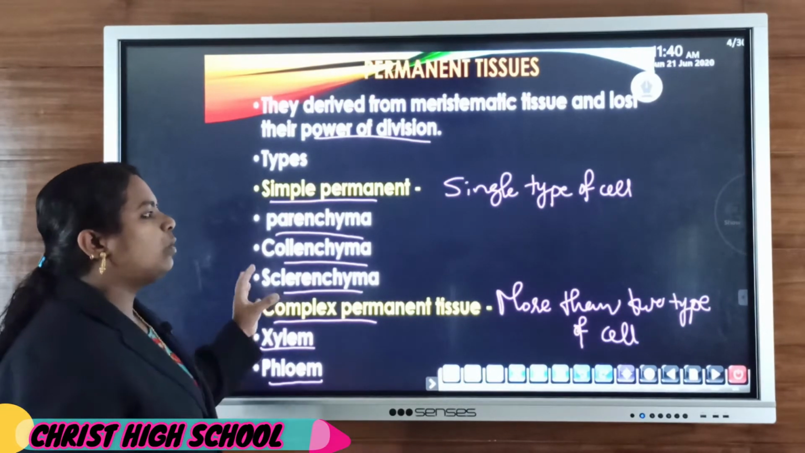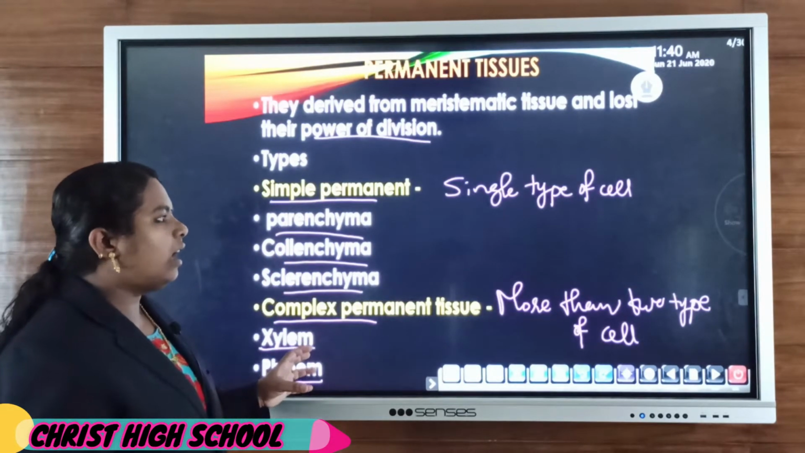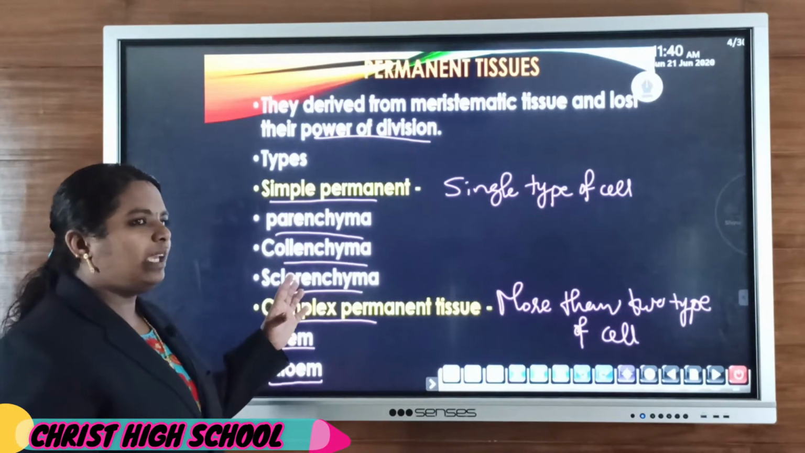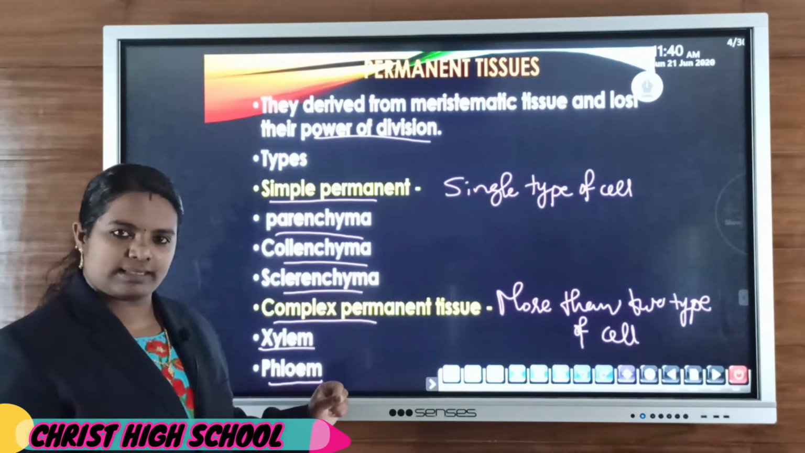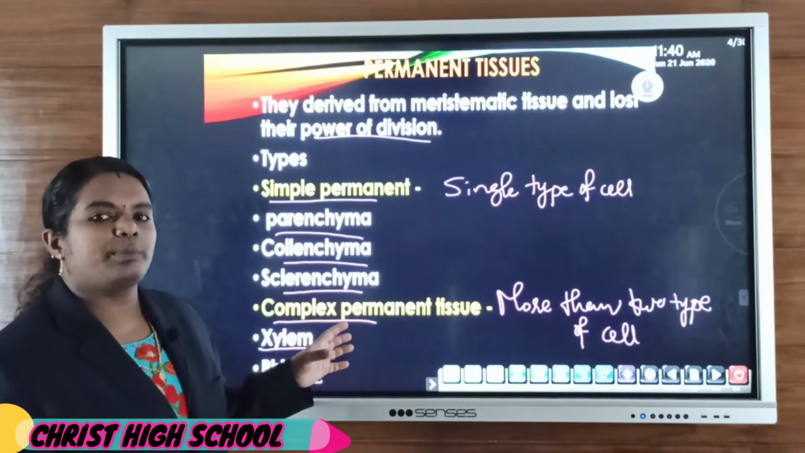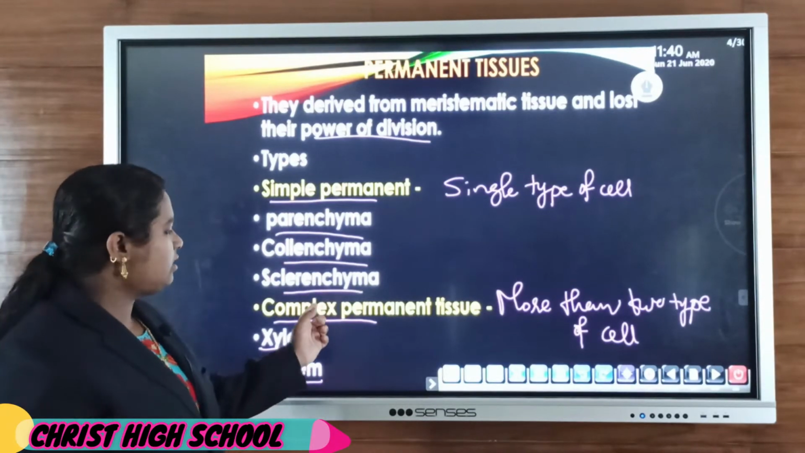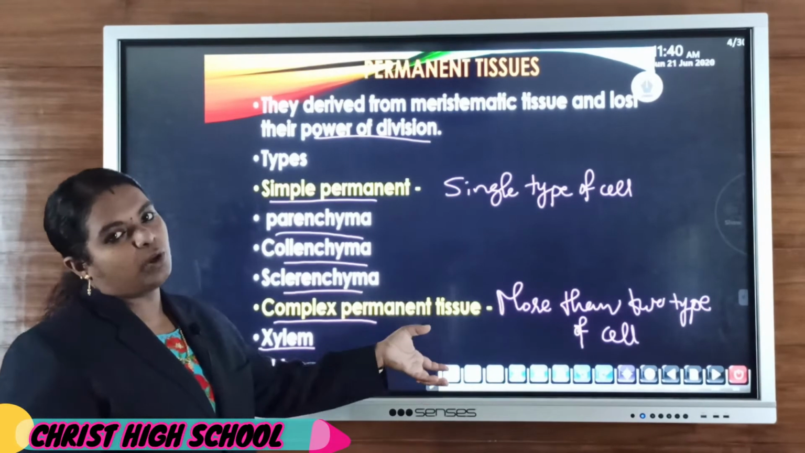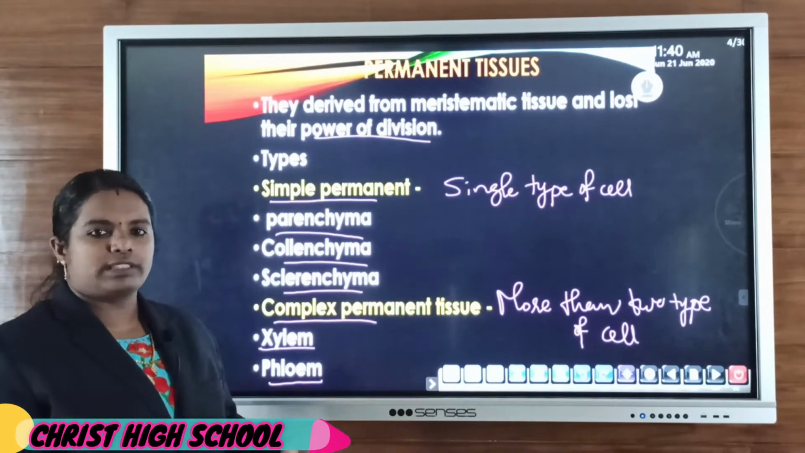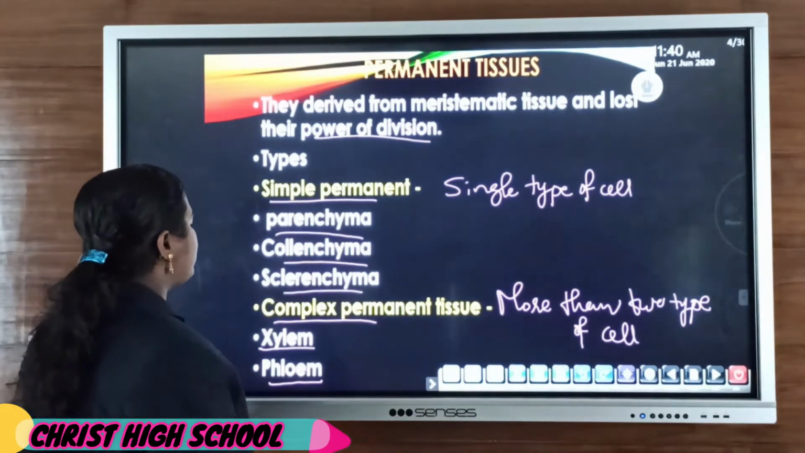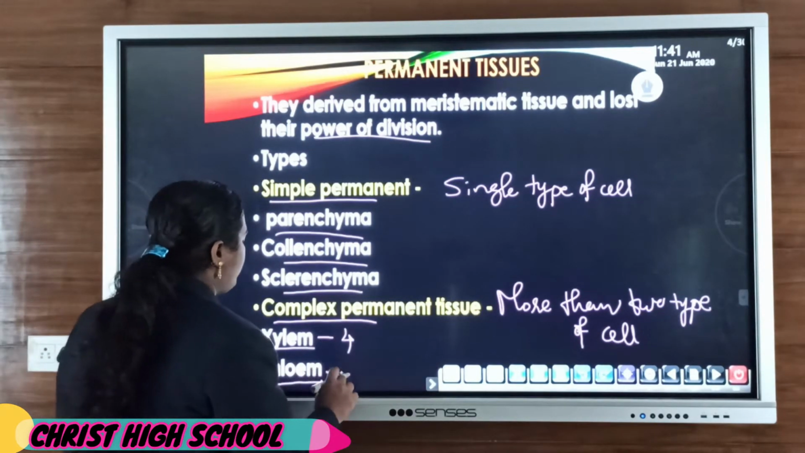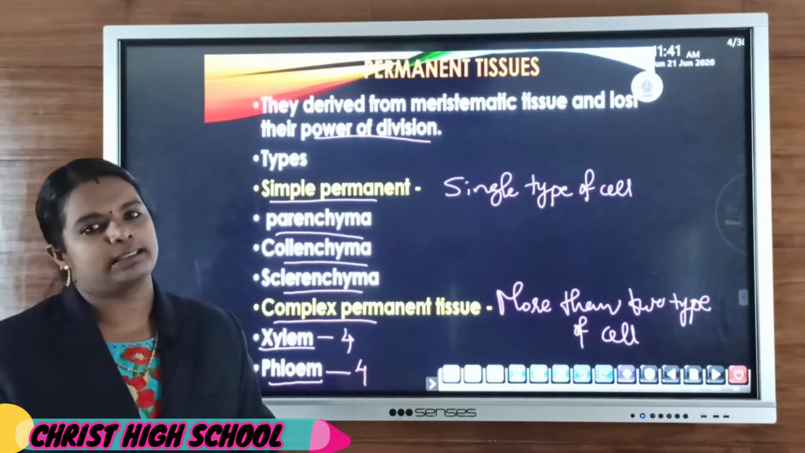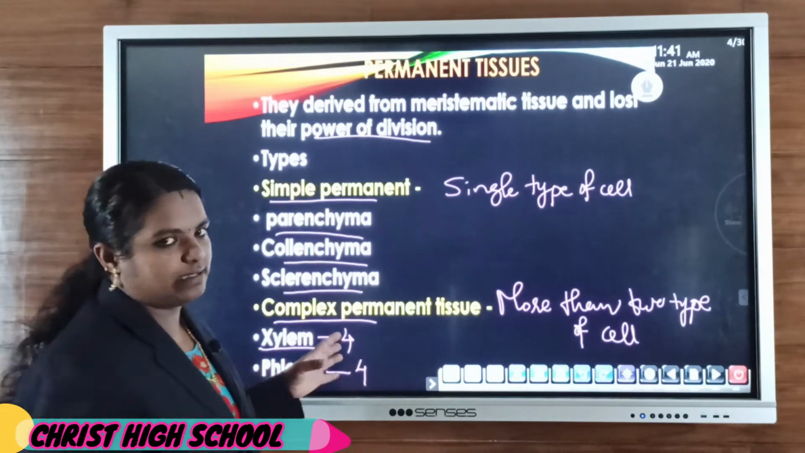So all the cells of parenchyma are derived from a single type of cell. Collenchyma cells also derive from a single type of cell, and sclerenchyma cells also derive from a single type of cell. But in complex permanent tissue, they are derived from more than 2 or 3 or 4 types of cells. Xylem consists of 4 types of cells, and phloem also consists of 4 types of cells. That means 4 different types of cells are present in it. That is why it is known as complex.